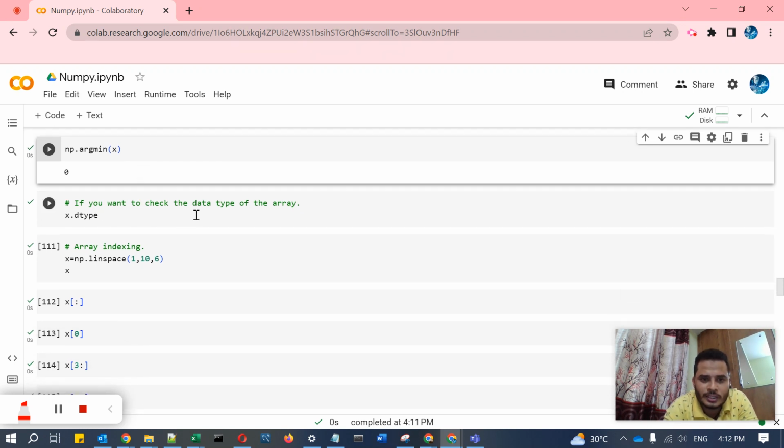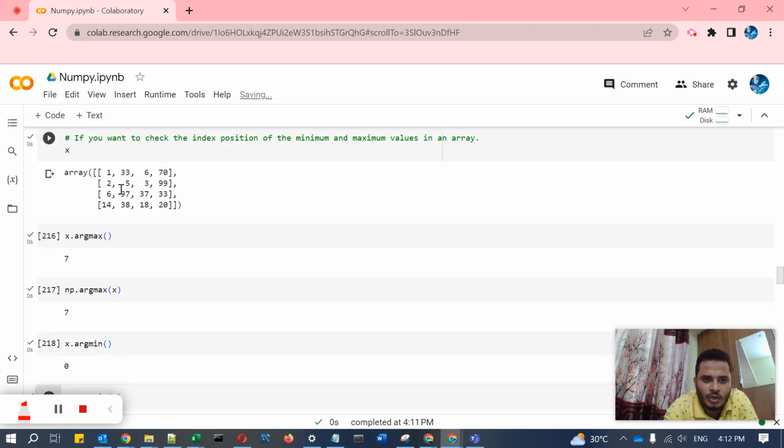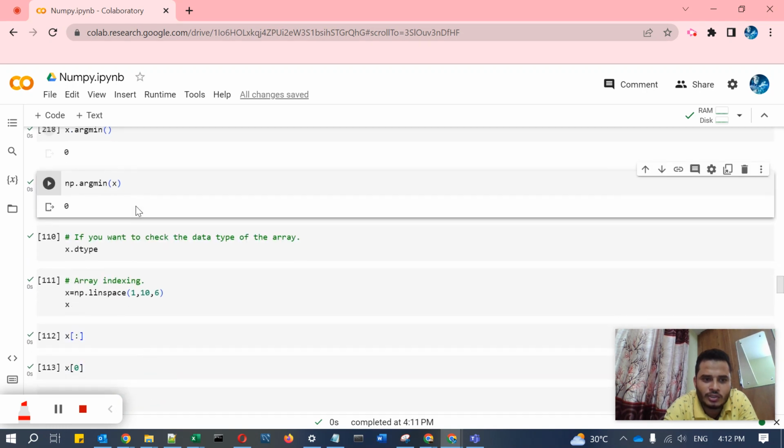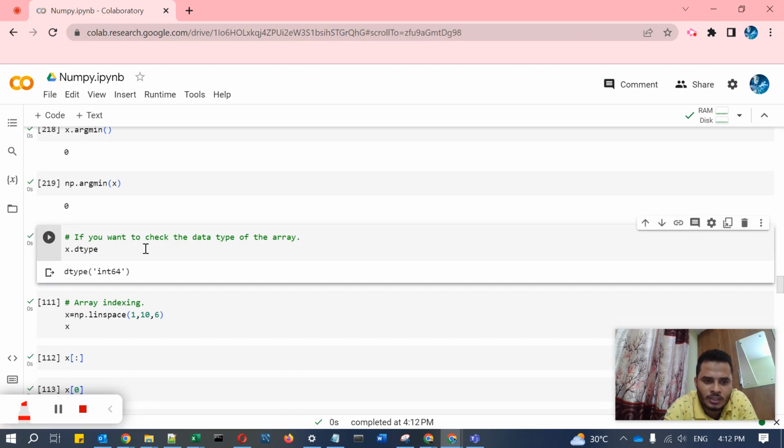If you want to check the data type of the array, how can you check that? It has some number data types. How can you check the data type of x? x.dtype will show the data type of that. It is int64. So like this you can check the data type of that array.